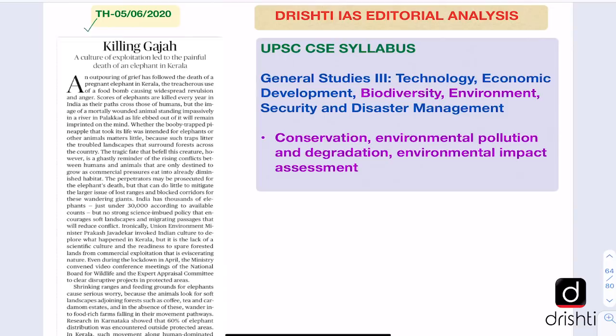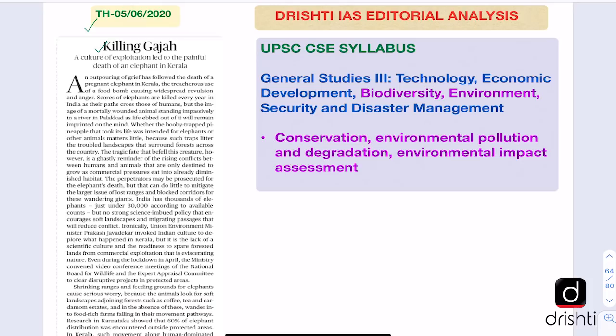We have taken today's editorial from The Hindu and it has appeared on 5th of June. The title of the editorial is Killing Gaja, and it talks about how a culture of exploitation led to the painful death of an elephant in Kerala. So it is talking about the recent incident of the killing of an elephant in Kerala, which has drawn widespread condemnation across the country for the way in which the elephant was killed.